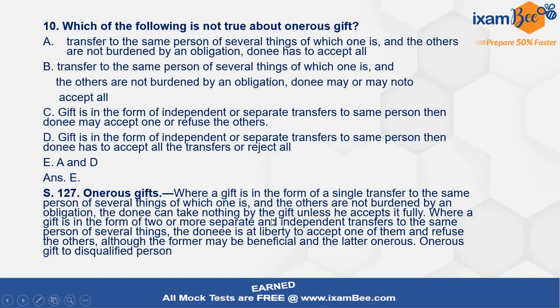But in all the other transactions, the donee has to accept it as a whole and not reject any part of the gift. But if it is by separate transfers, the person is same but the transactions are different, the transfers are separate and independent from each other, then in that case the donee will have the liberty, whether he has to accept some or he has to reject some, it is his call.